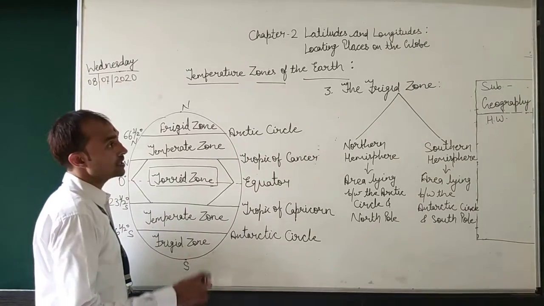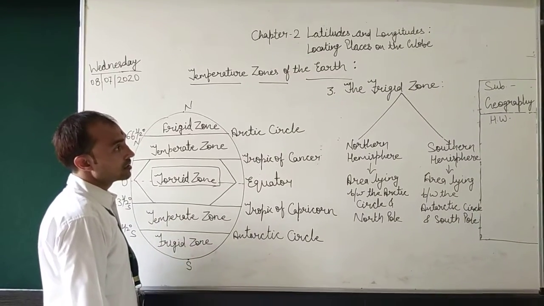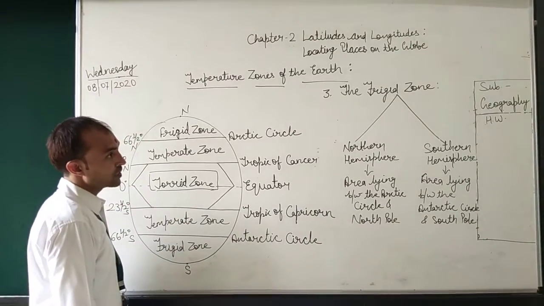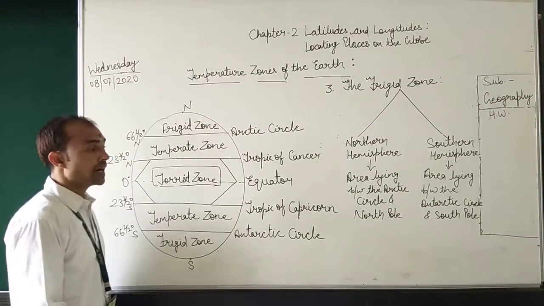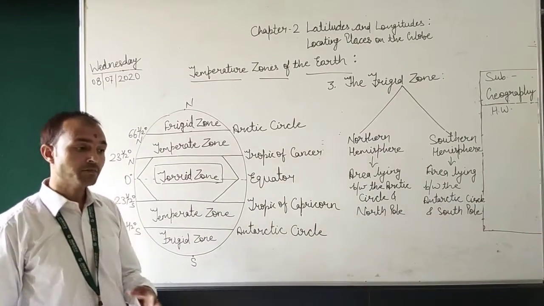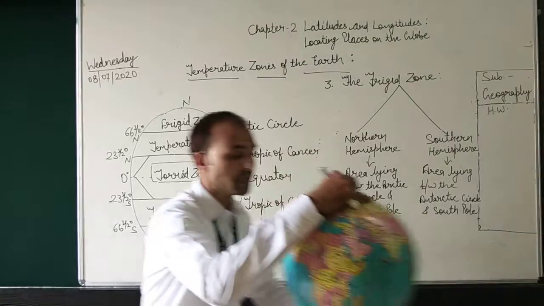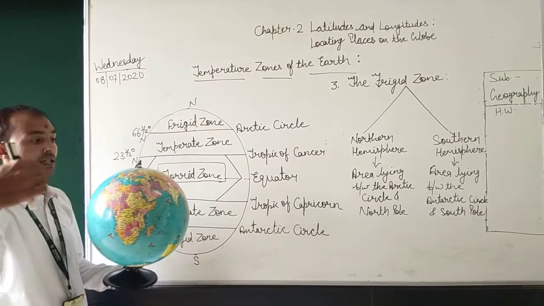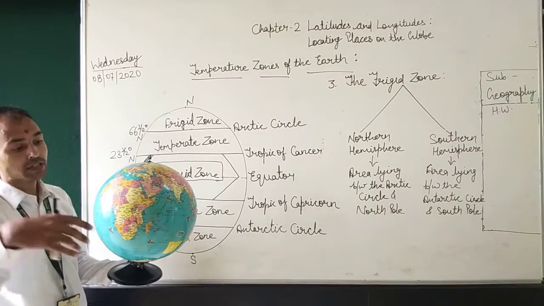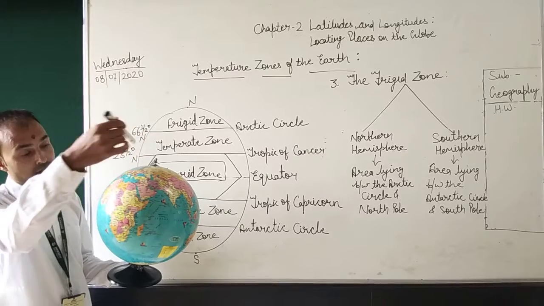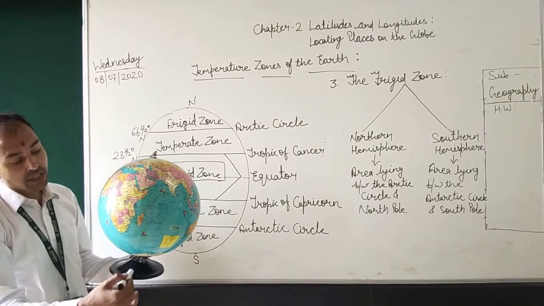Now students, let's understand the next temperature zone, which is known as the frigid zone. Let's understand why it is known as the frigid zone. If you look at this globe, the rays of the sun reach the equator directly, but they slant towards the poles.